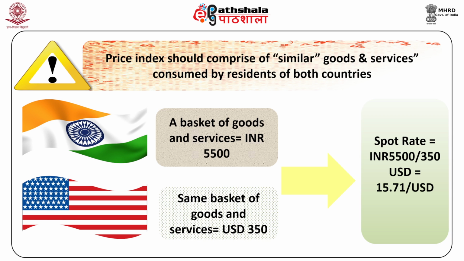On a given date, suppose a basket of goods and services costs 5,000 rupees and a similar basket of goods and services costs $300. The spot exchange rate on that date should be: spot rate equals 5,500 rupees divided by $350, which equals 15.71 per USD.